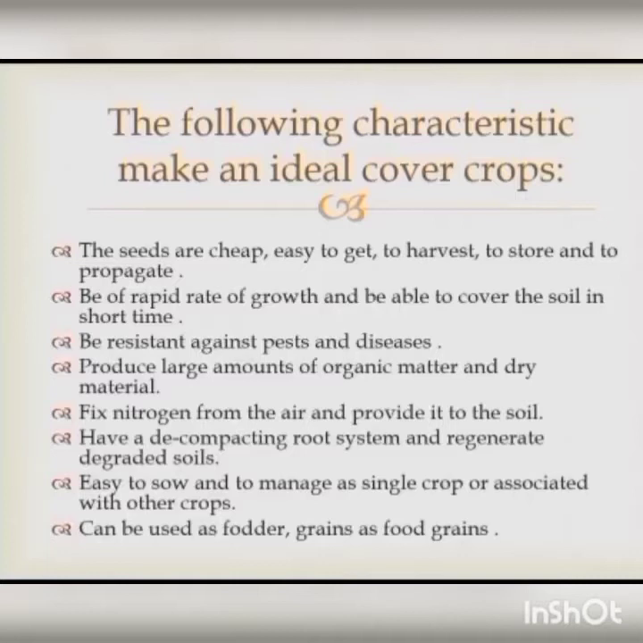The following characteristics make an ideal cover crop. The seeds are cheap, easy to get, to harvest, to store, and to propagate. It should have a rapid rate of growth and be able to cover the soil in a short time. It should be resistant against pests and diseases. It should produce large amounts of organic matter and dry material.